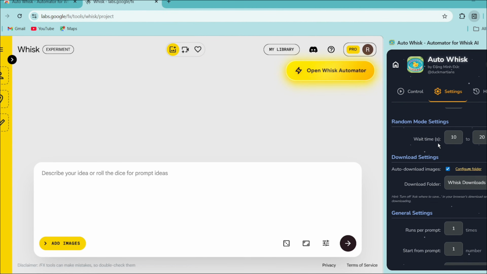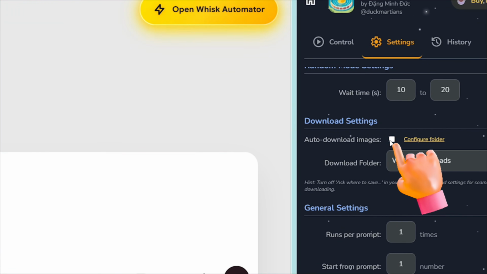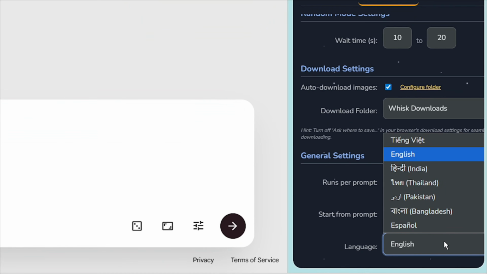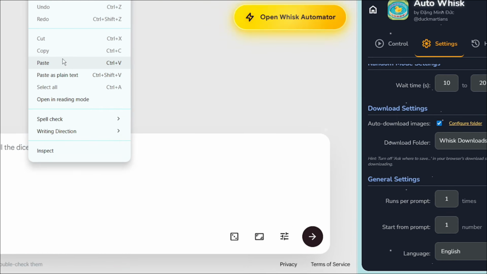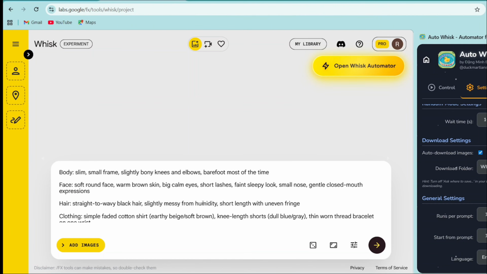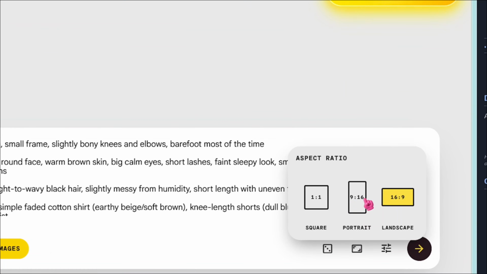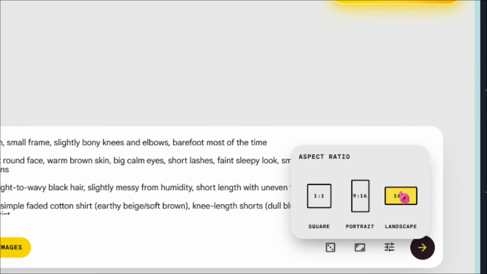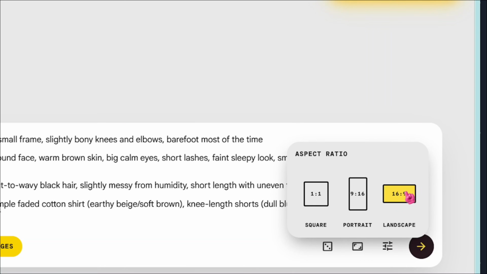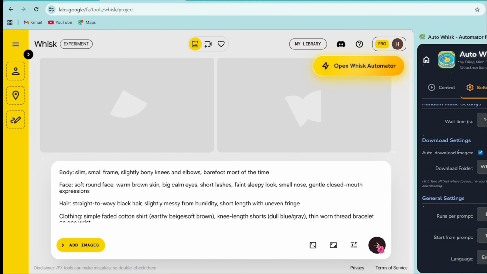There are also some settings here. If you click here, the images will be automatically downloaded after generation. From here, you can also select the language. I select English here. Now, paste the child character prompt that we copied earlier. From here, you can also select the image ratio. If you are creating a long-form video, select 16:9. If you are creating a short video, select 9:16. I am selecting 16:9 here. Then click Send. After a short time, the image will be generated.